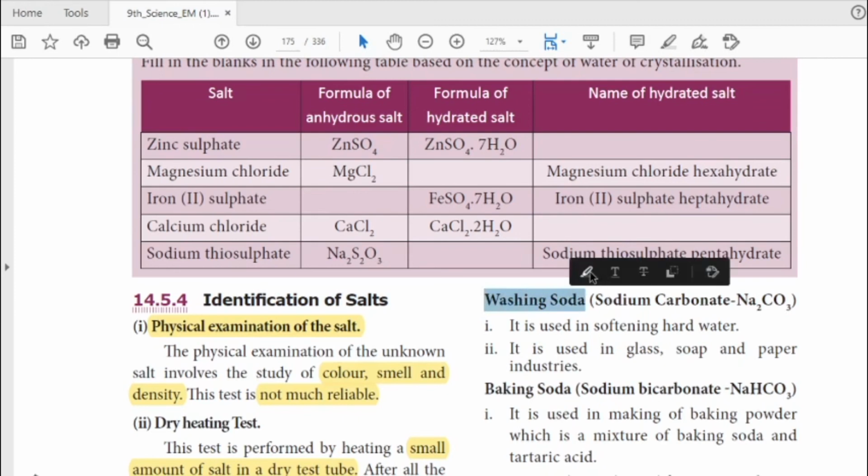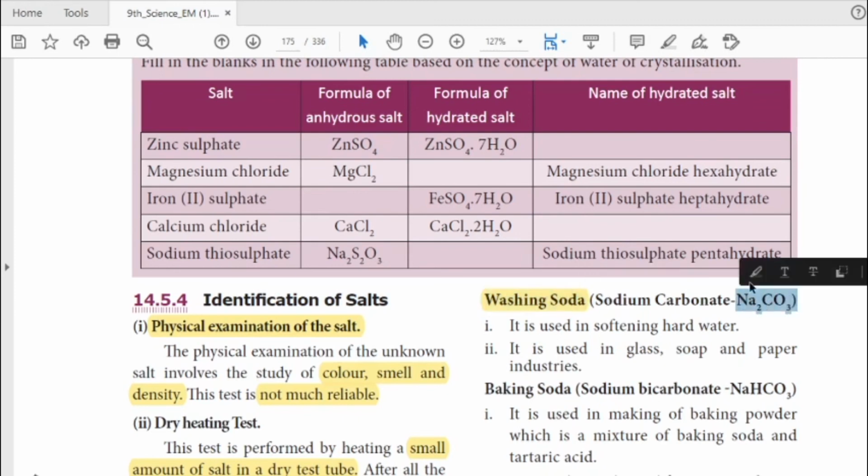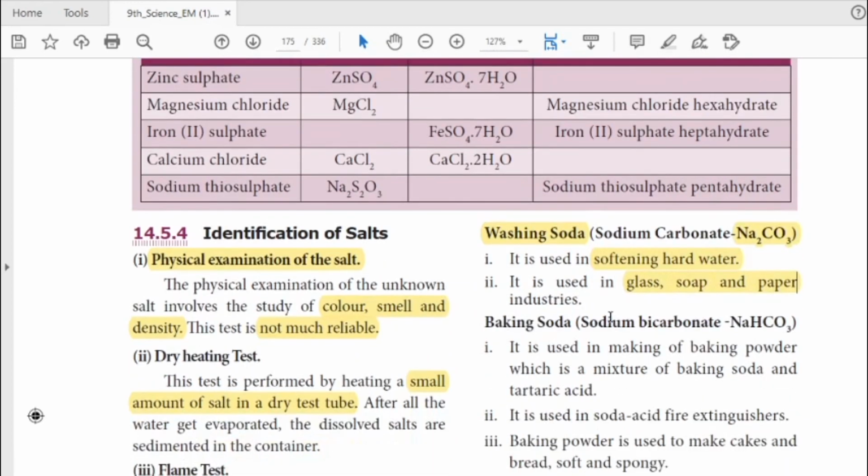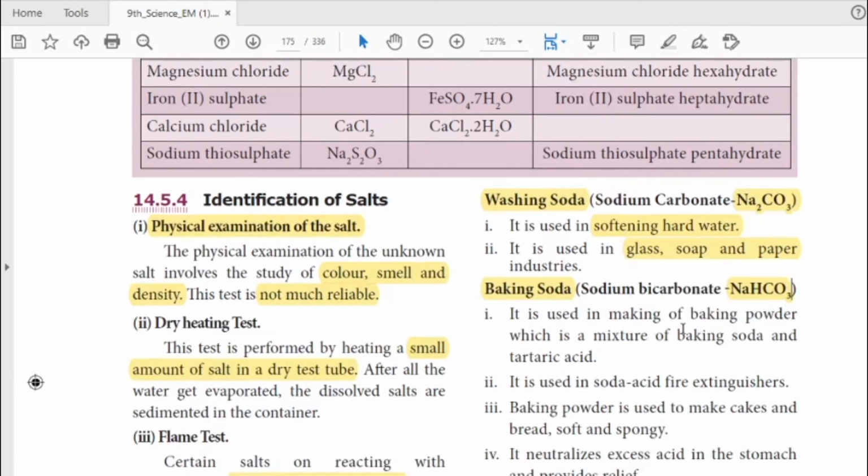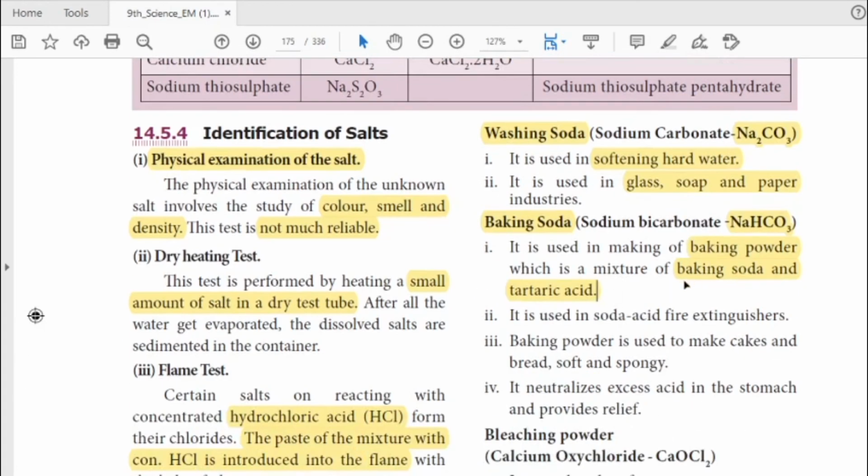Washing soda, Na2CO3. The formula is Na2CO3 and it is used for softening hard water. It is also used in glass, soap and paper industries. That is sodium carbonate, washing soda. The next one is baking soda. The formula is NaHCO3, sodium bicarbonate. It is used in the preparation of baking powder. Baking powder is a mixture of baking soda and tartaric acid. Remember this, it is also asked as a 1-mark question.